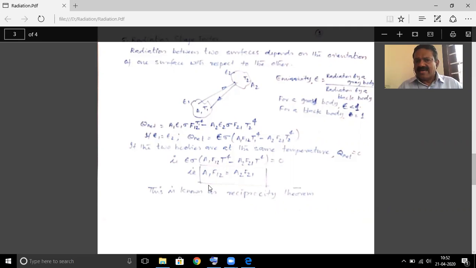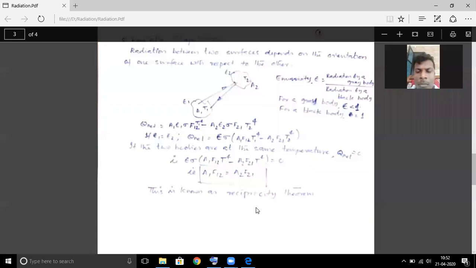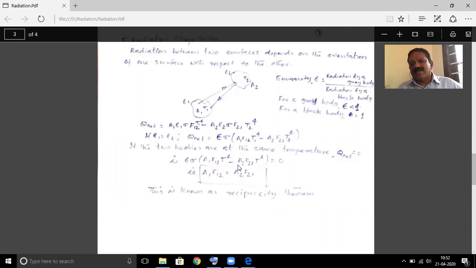So you get the relation A1 F12 is equal to A2 F21. This theorem is known as the reciprocity theorem. Using this theorem, you can convert the shape factor of one body to the other. That is the importance of the reciprocity theorem.